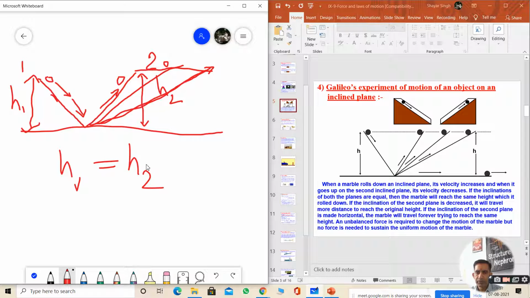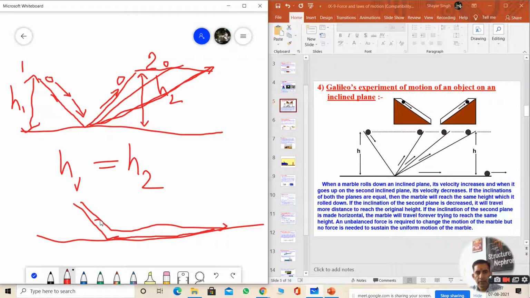If the inclination of the second plane is made horizontal, flattened or parallel to the horizontal, then what will happen? The marble, the ball, will travel forever trying to reach the same height. From here it will move onward, and it will continue to move if the pushing force is made uniform. An unbalanced force is required to change the motion of the marble, but no force is needed to sustain the uniform motion of the marble or ball.